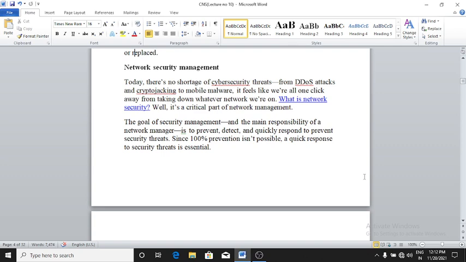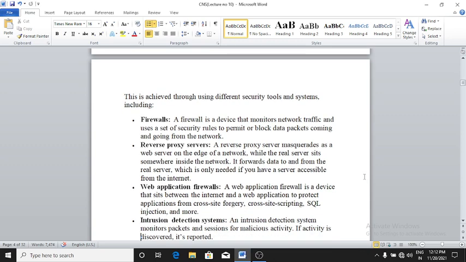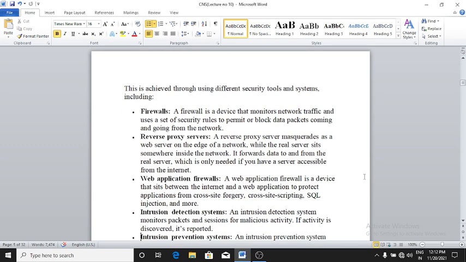The goal of security management and the main responsibility of a network manager is to prevent, detect, and quickly respond to security threats. Since 100% prevention is not possible, right? A quick response to security threats is essential. This is achieved through using different security tools and systems, including firewalls.